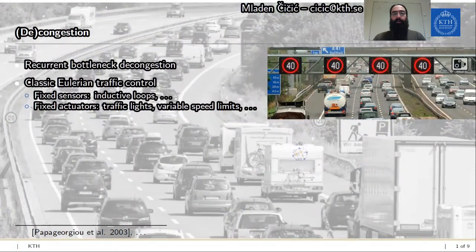If the bottleneck that we're dealing with is recurrent, such as ones caused by a lane drop or an on-ramp or a merge, then we've been using classic Eulerian traffic control for quite some time to deal with this problem. And I say Eulerian meaning the ones that use fixed sensors, such as inductive loops, and fixed actuators, such as traffic lights or variable speed limits.